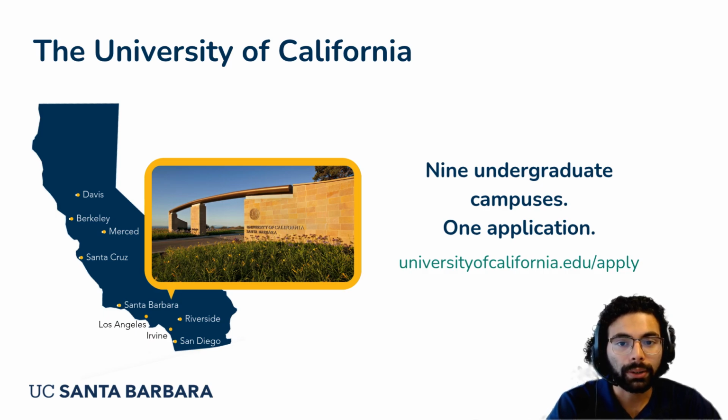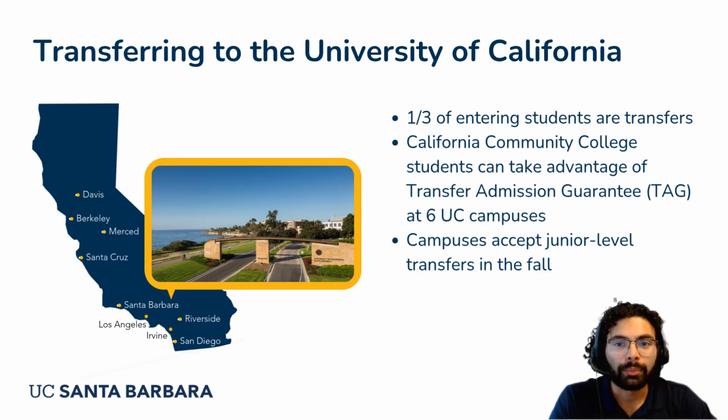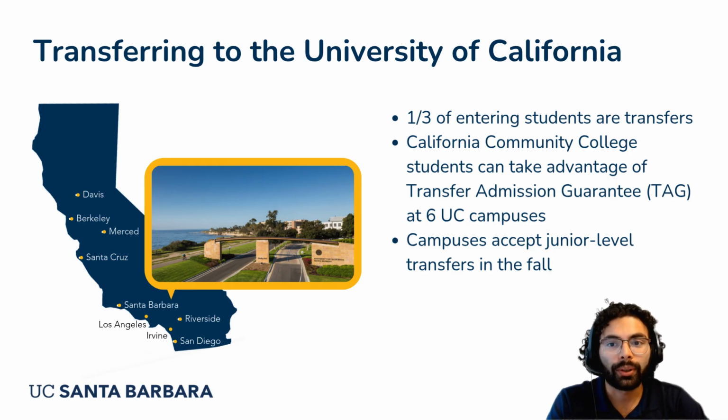What you should know about applying to the University of California is that the UC application is the only application accepted for admissions. The application is only available online at universityofcalifornia.edu/apply. With 9 undergraduate campus options, we are confident that you will find more than one campus that fits your interests and needs. 1/3 of our entering students each year are transfers, and most come from California community colleges.